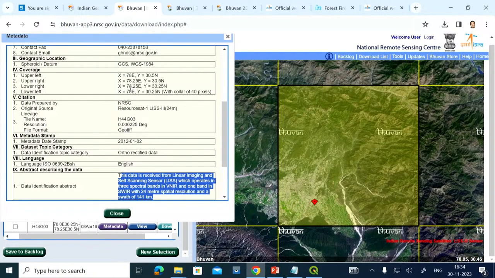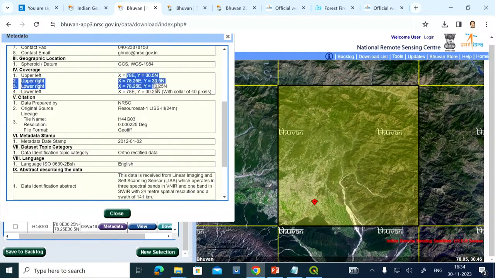That you can verify from this extent. If you see here, this is 78 degree east longitude, and the other is 78.25 east. So the difference is 0.25 degree. Similarly, 30.25 and 30.5.